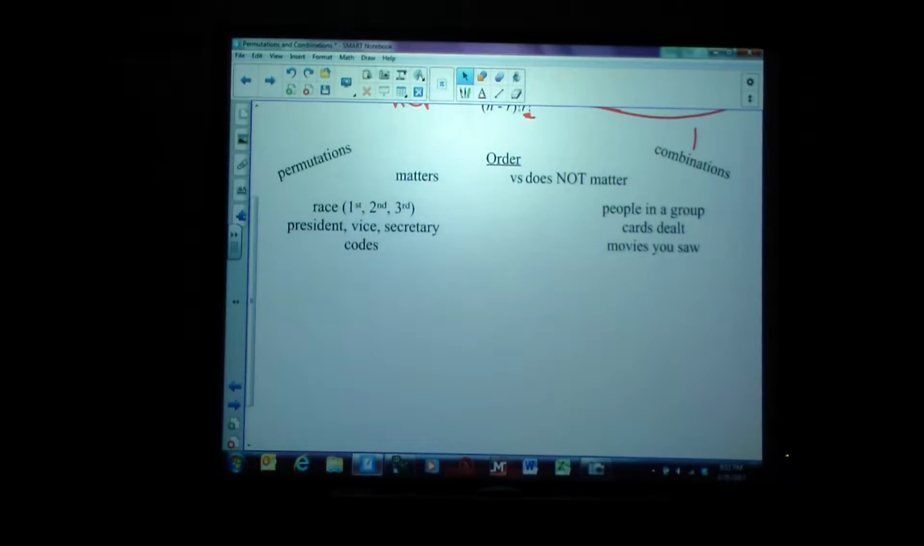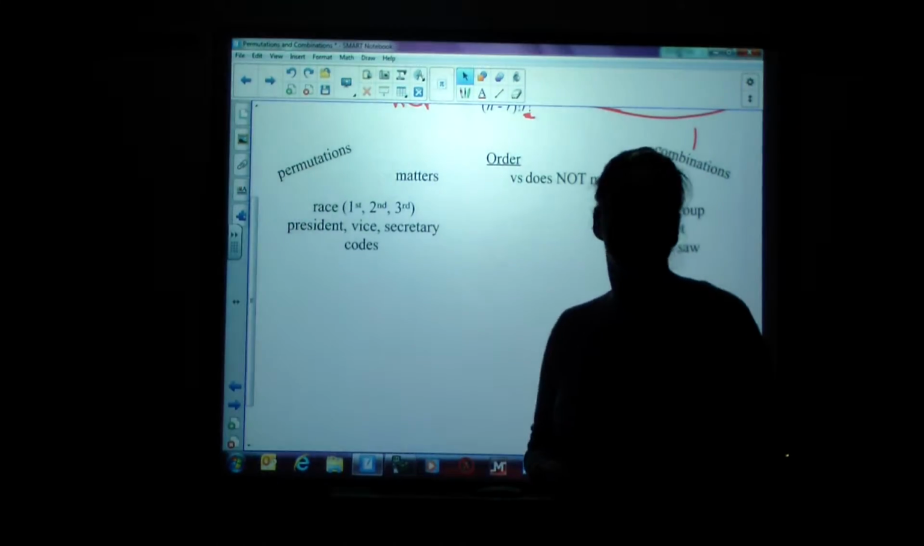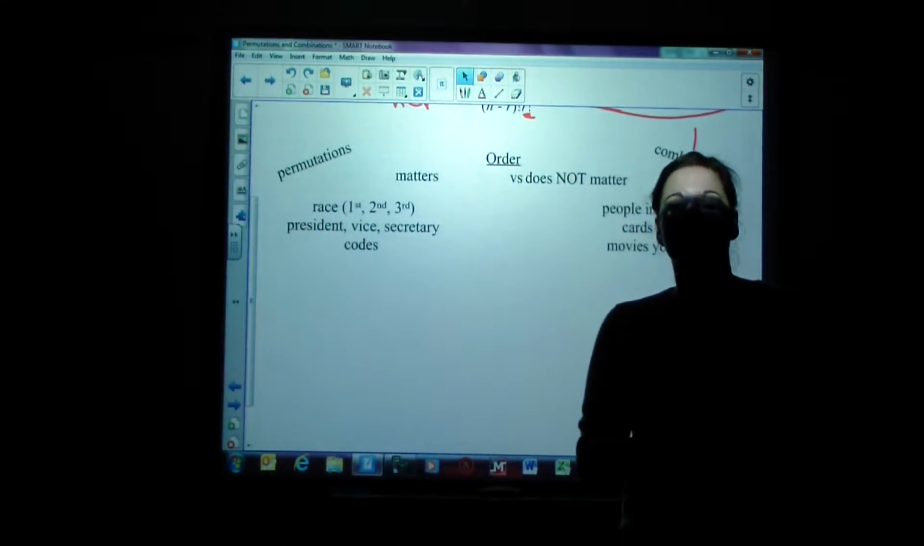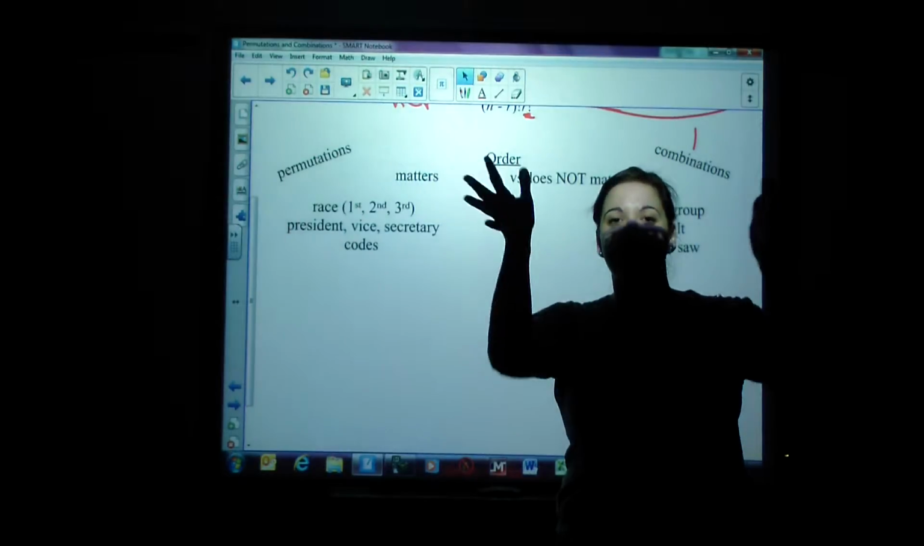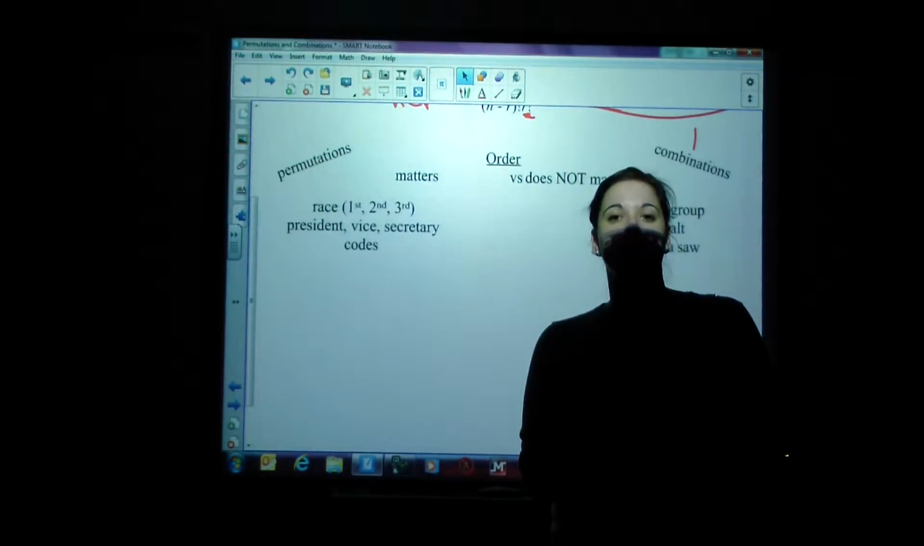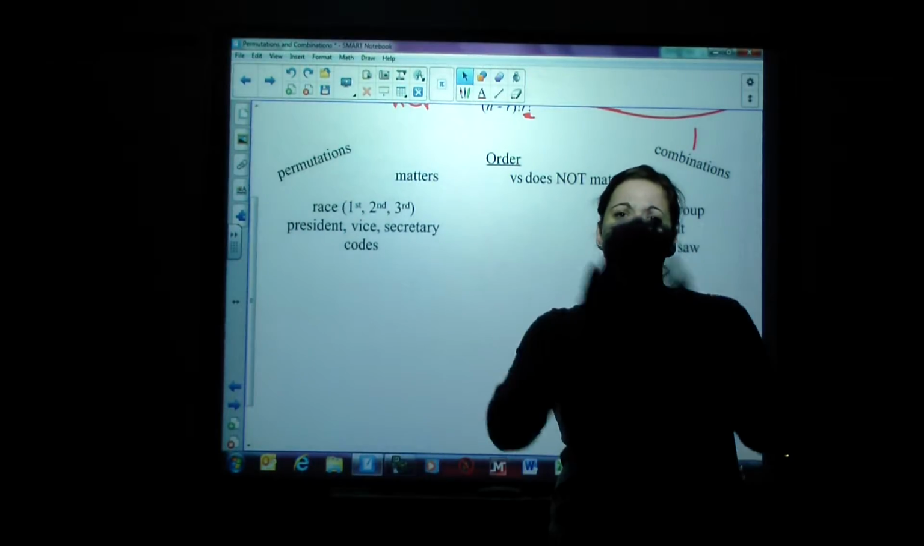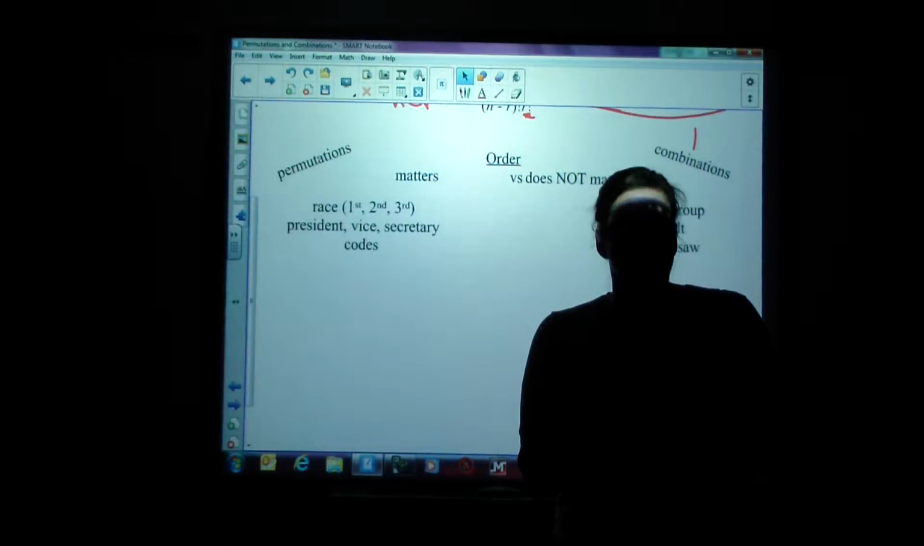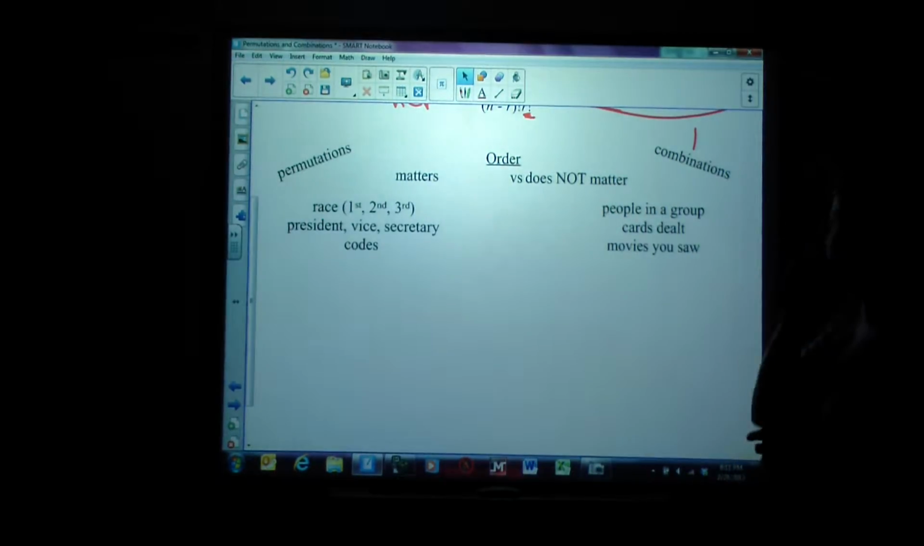Now, sometimes I have students say, well, it matters if you see the sequel before or after. Yes, I get that, but if we're just talking about going to the movie theater in Worthington right now and seeing 2 movies, the movies that are there, it doesn't matter what order. Okay? We're just looking at 2 of them. So, that's the difference between when does order matter and when does order not matter.